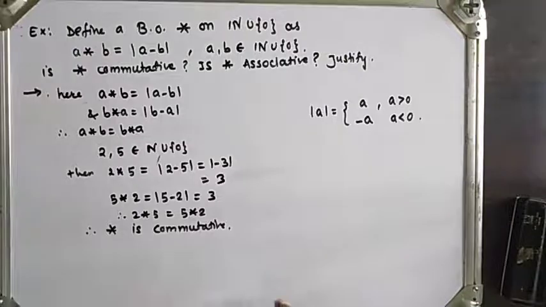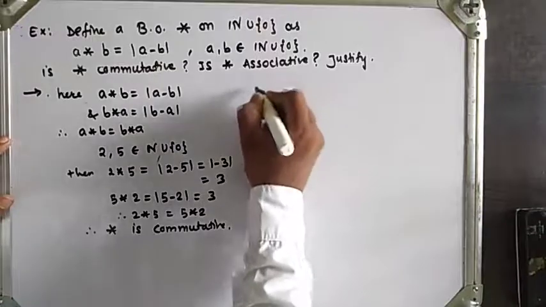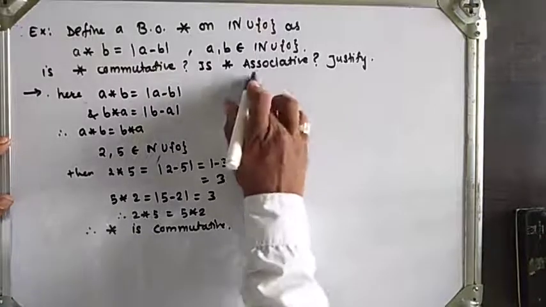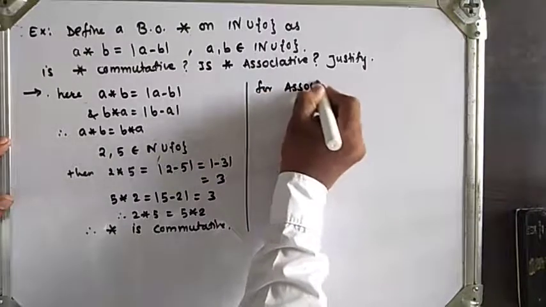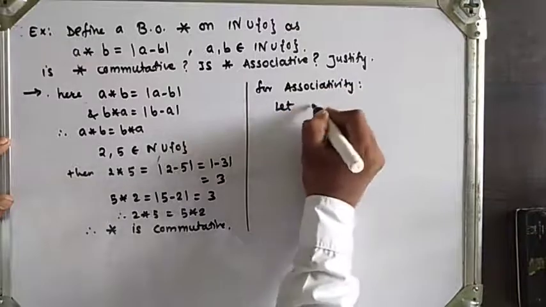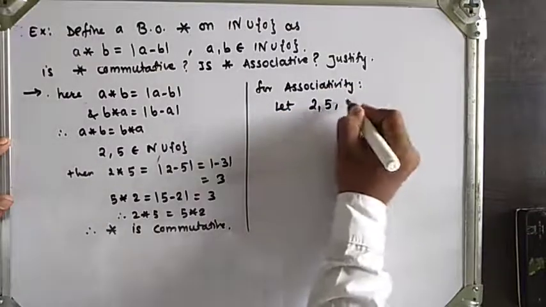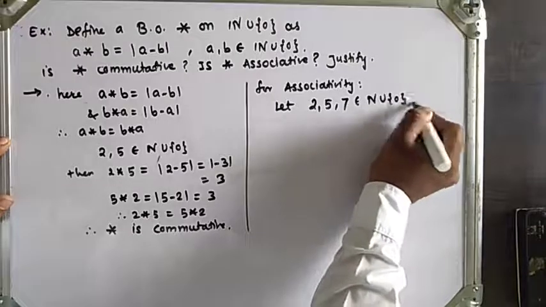But star is not associative. For associativity, I will take 2, 5, 7, which belong to the natural numbers union {0}.